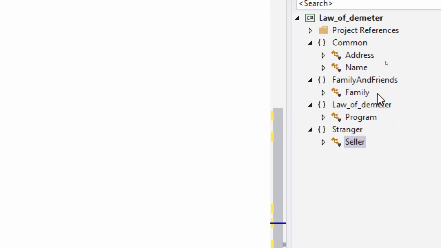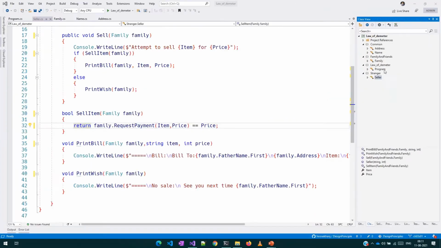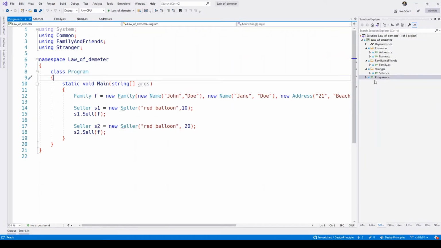One is the family, which is part of the family and friends package, and we have seller, who comes from the stranger package. Now we have two utility data classes, address and name, which represent purely data and no behavior, and we have our program.